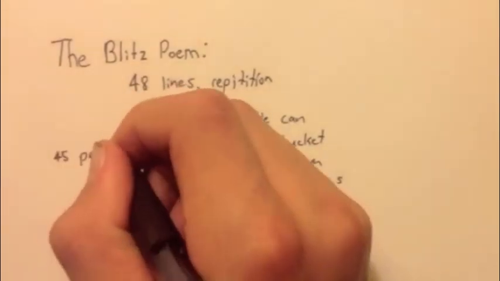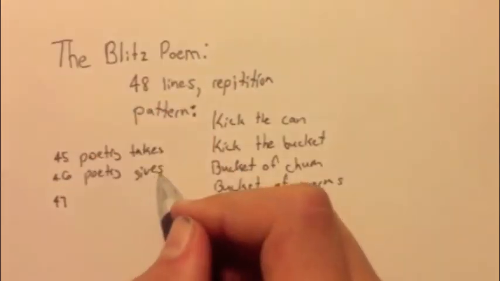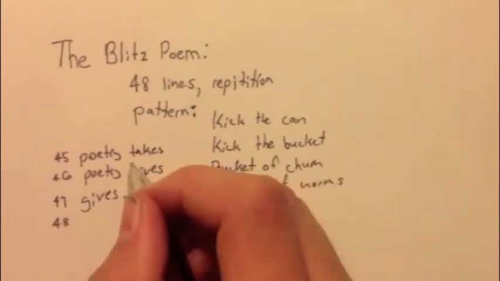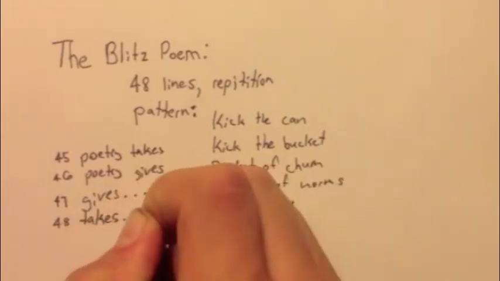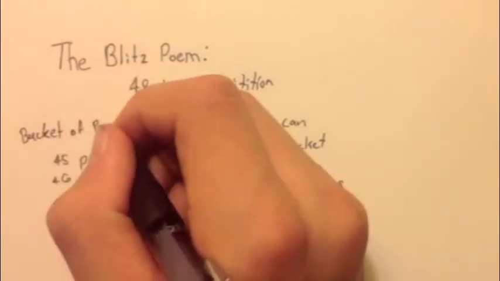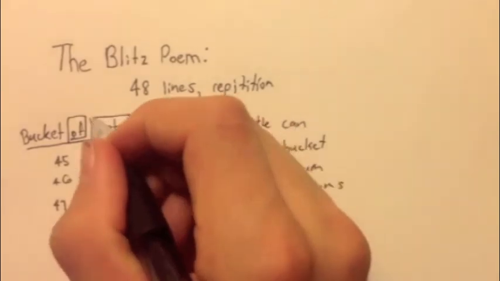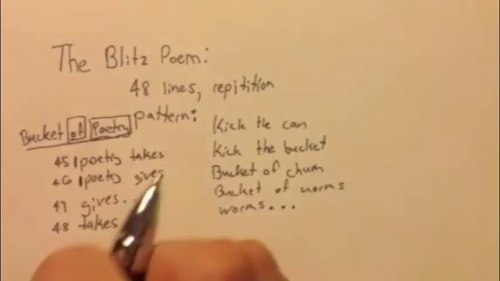Lines 45 and 46 continue this pattern. However, line 47 is the last word of line 46, and line 48 is the last word of line 45. The title is also subject to some rules. It must be 3 words long, and the second word is a conjunction. The third word of the title is the first word of lines 45 and 46.